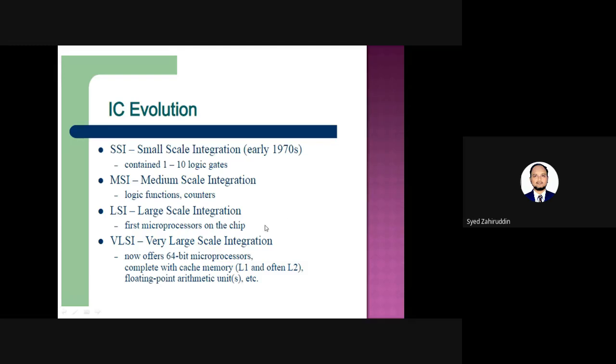Then the 8085 also came into existence in the same LSI technology. After the 8085 came the 8086, a 16-bit microprocessor. After the 8086, the 80286 came into existence, also a 16-bit microprocessor. Then the 80386 came into existence, a 64-bit microprocessor. Then the 80486, then the 80586, which is also called the Pentium processor. The Pentium processor came into existence in terms of very large scale integration technology, very large scale integration.